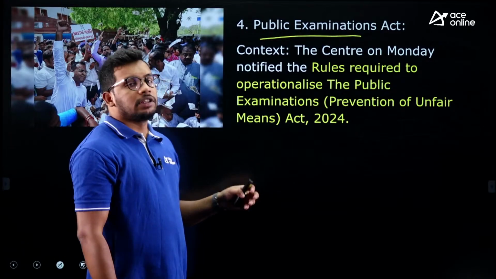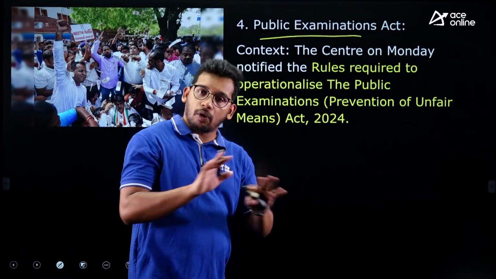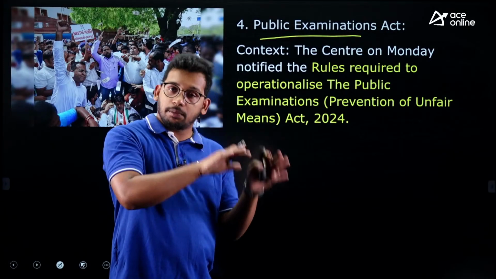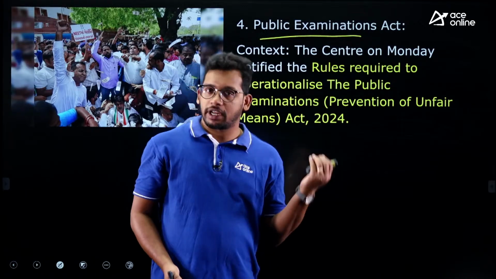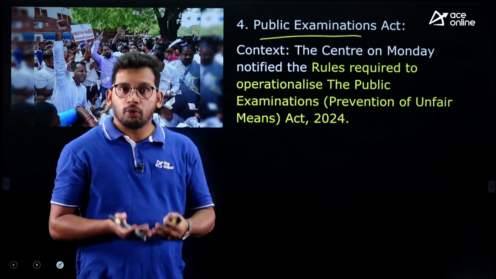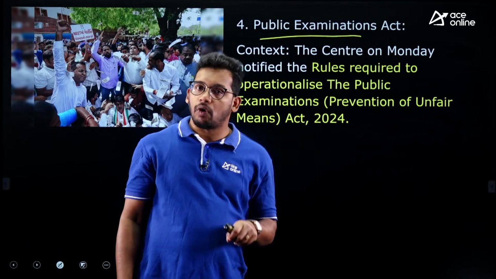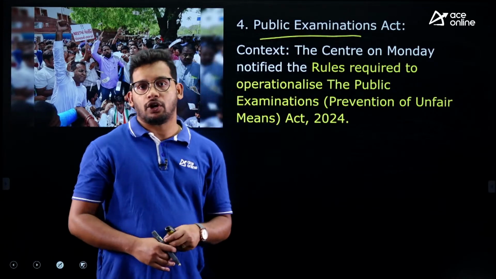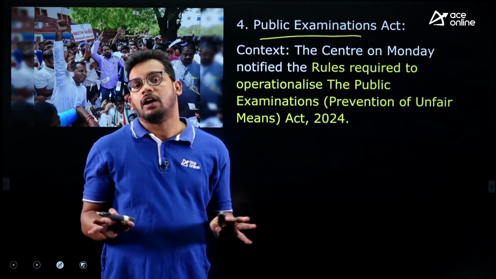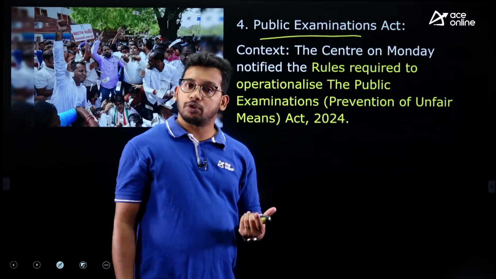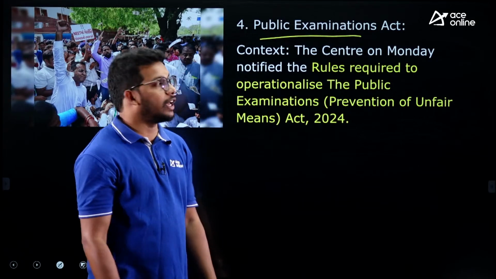Such issues were there, and there is no act, there is no law since the beginning of our independence till date. Recently it was passed, now it came into implementation. Till now there is no act or law to punish any person who is involved in cheating. There are just some rules and regulations, but there is no specific law to punish those persons who are involved in the leakage of papers and all these discrepancies in the examination.